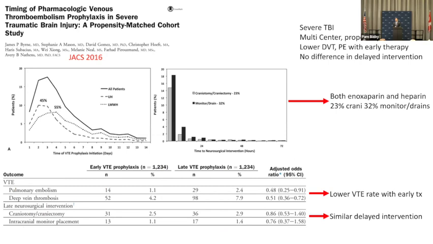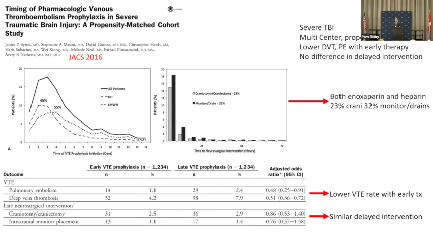And if you look at that first graph, it looks like they're more comfortable with unfractionated heparin. They give it earlier. There's a higher peak there, and then enoxaparin, but they give the unfractionated heparin and the enoxaparin between about 2 and 4 days. And again, about a fourth of these patients had cranies, about a third of them had ICP monitors. And what they showed was a lower VTE rate with early treatment, and delayed intervention didn't really change. There was no significant difference if you gave early or late.